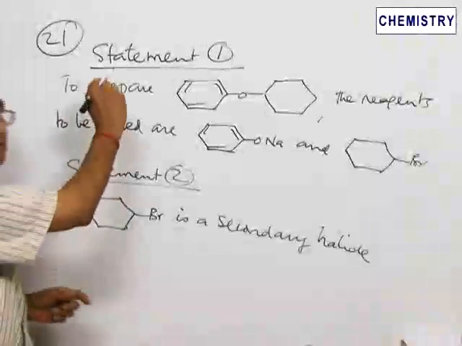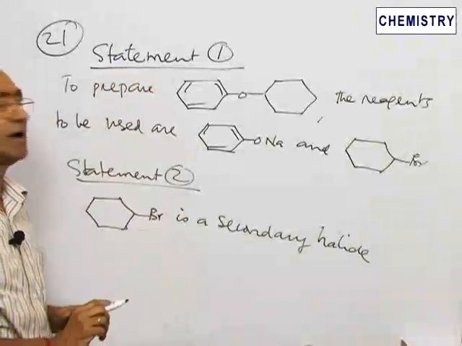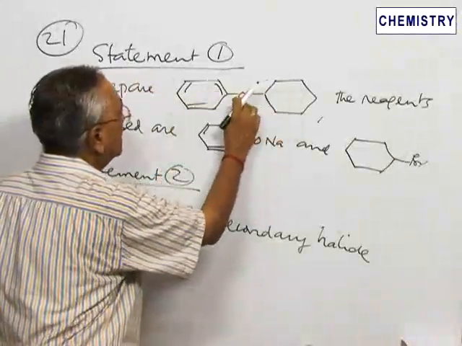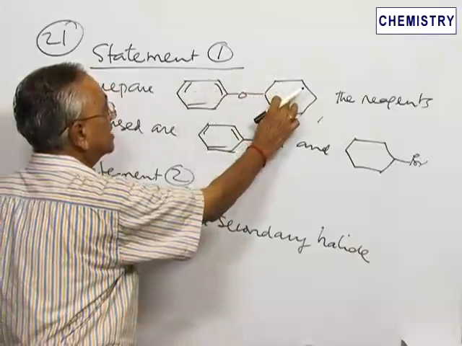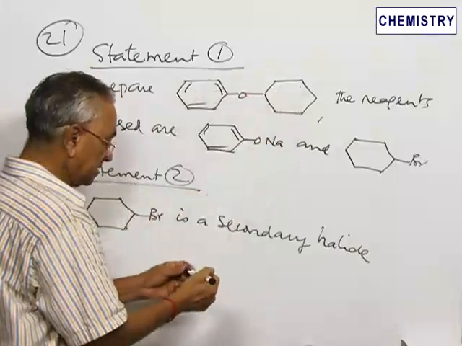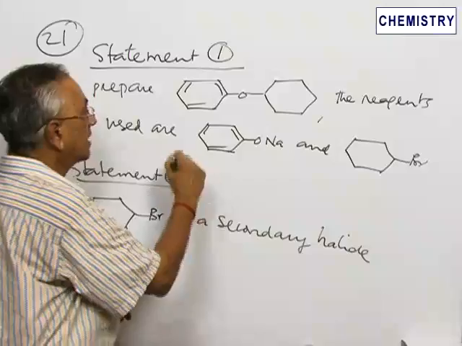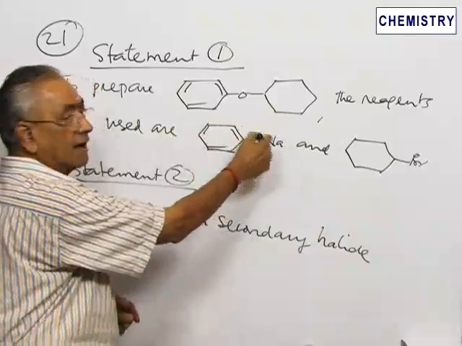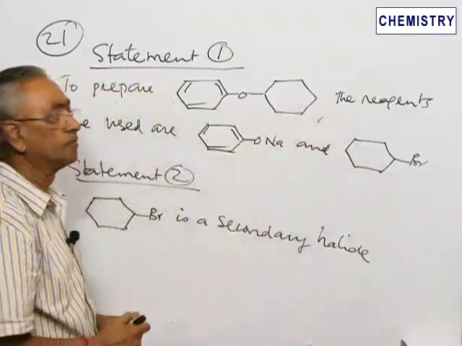So this is the last question in the series of assertion and reasoning. Two statements again are given. One statement says phenyl cyclohexyl ether, this is an ether. One side is phenyl, the other side is cyclohexyl group. Phenyl cyclohexyl ether, in order to prepare this compound, we can make use of the reagents, namely sodium phenoxide, sodium salt of phenol, and cyclohexyl bromide.